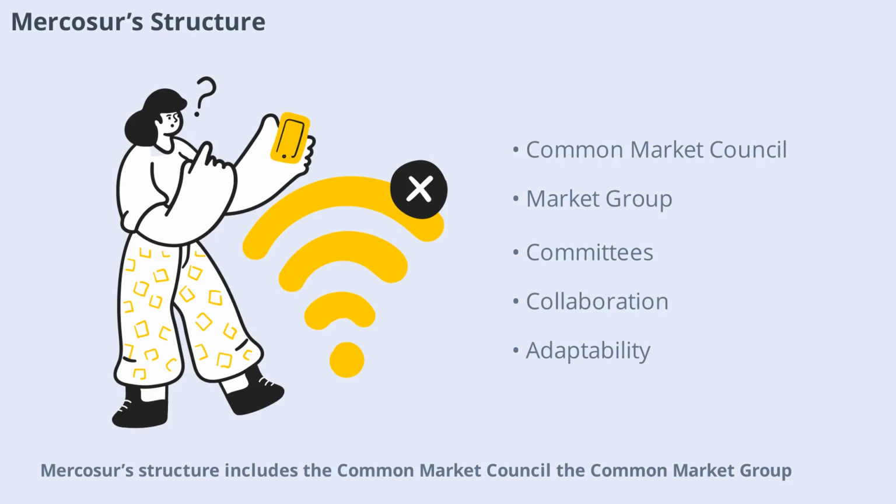Mercosur's structure includes the Common Market Council, the Common Market Group, and various committees. The Council sets strategic direction, while the group implements policies and coordinates activities. Regular meetings allow members to discuss progress and address challenges.